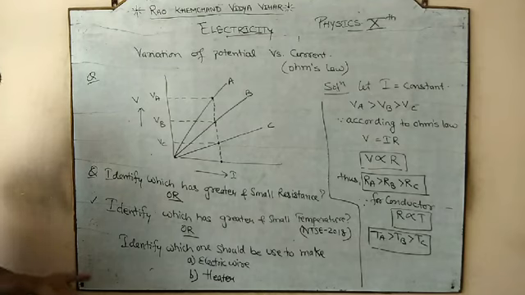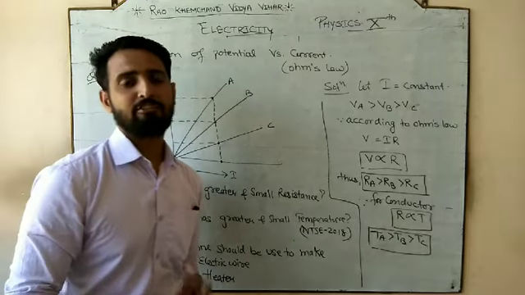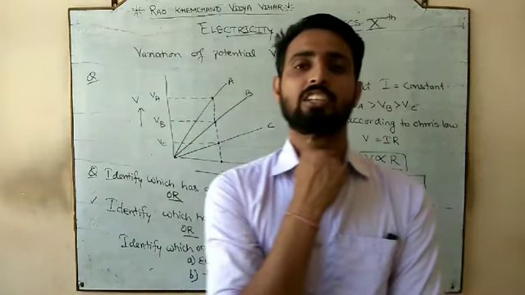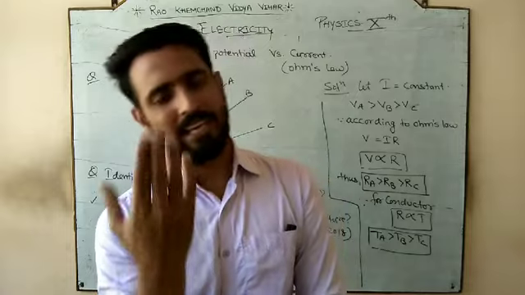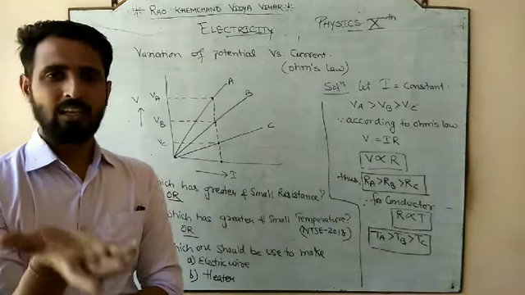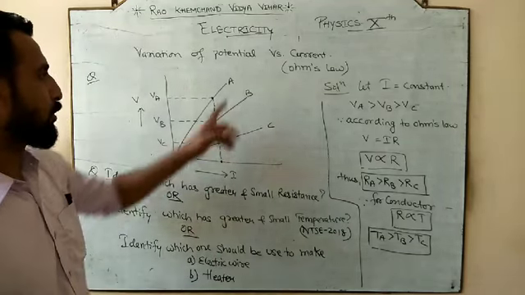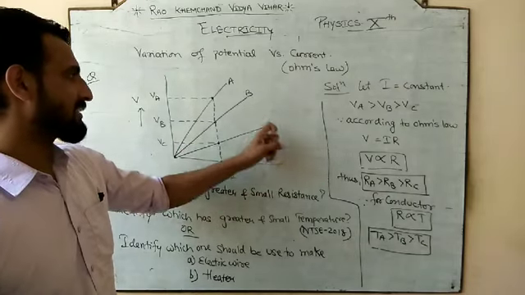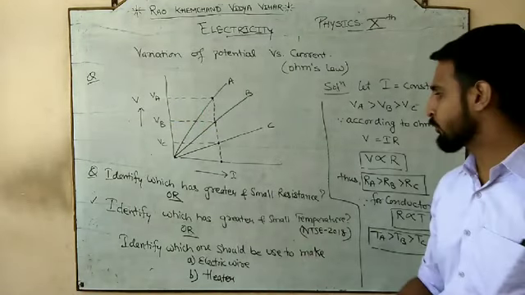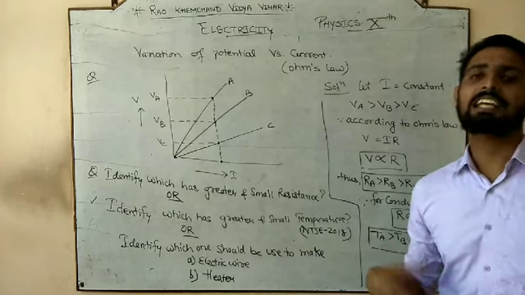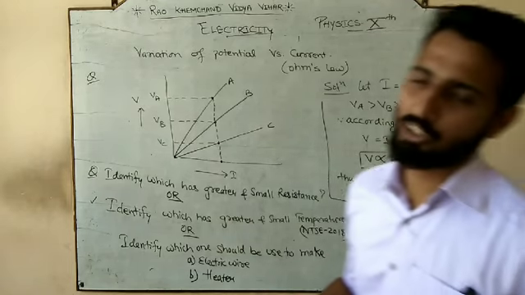And the last question, this is basic common sense: which should be used to make a wire? If you want to make a wire, which one will you use, and if you want to make a heater, which one will you use? I am leaving this to you. Answer this question yourself, and please let me know in the comment box and in the WhatsApp group whether for an electric wire I should go with A, B or C, and for a heater which one, C, B or A, and why. Give the reason why you choose a particular material for the wire or for the heater.